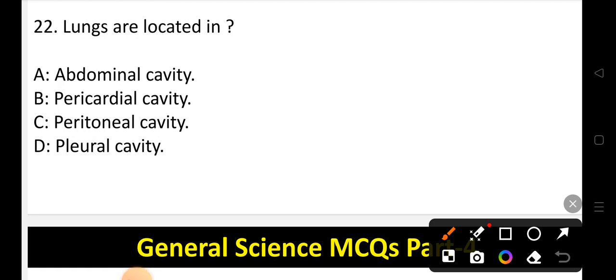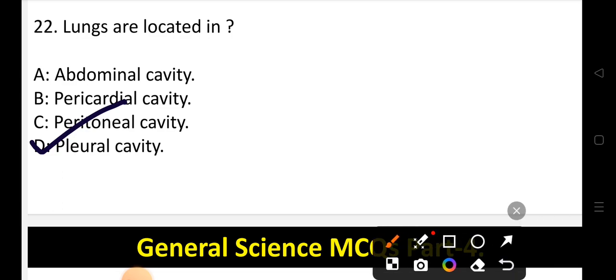Lungs are located in, options are option A abdominal cavity, option B pericardial cavity, option C peritoneal cavity, or option D pleural cavity. So lungs are located in, the correct option is option D, that is it is located in pleural cavity. So D is the correct option.